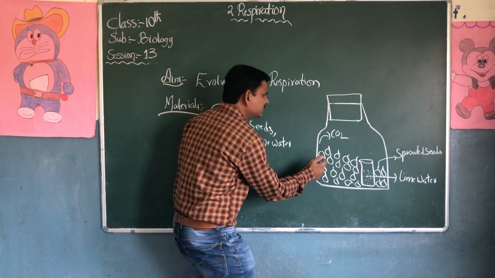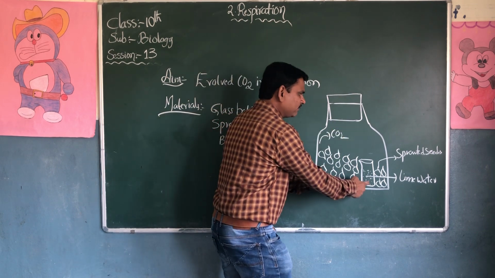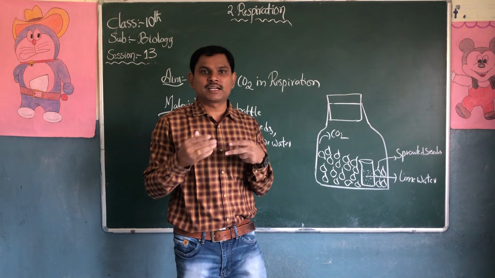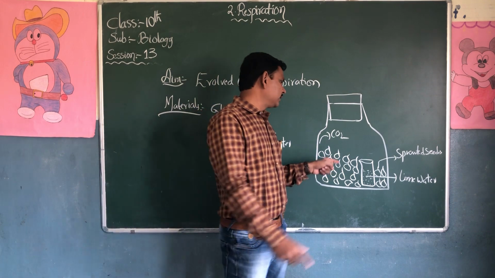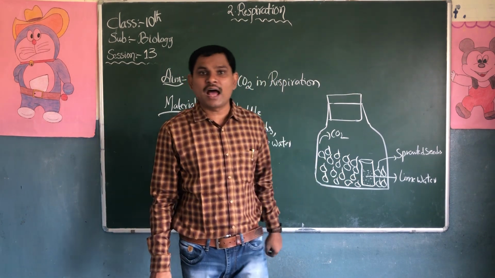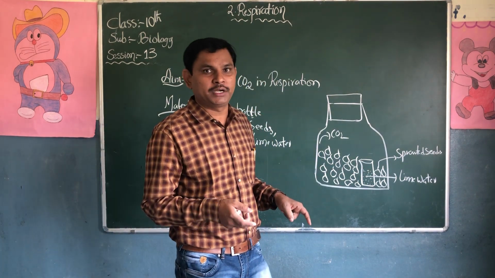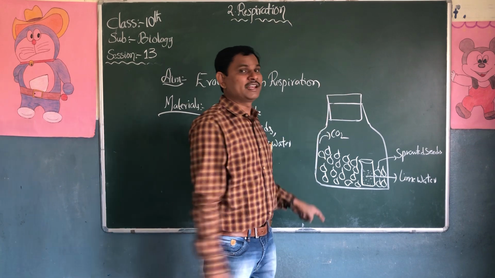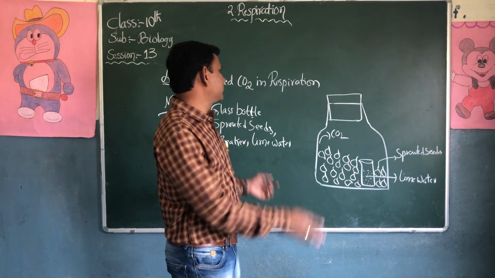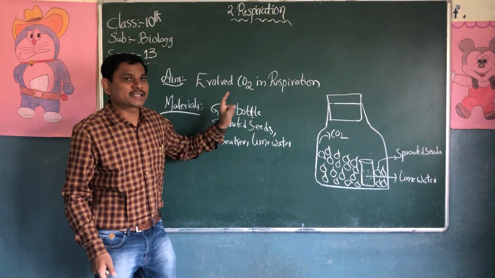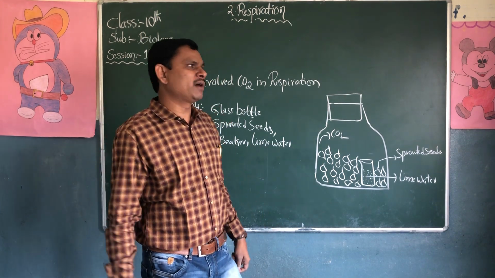When this carbon dioxide is released in the bottle, it combines with the lime water present in the bottle and converts it into a milky white precipitate. How do we know whether the sprouted seeds release carbon dioxide or not? Because when the lime water converts into a milky white precipitate, carbon dioxide has been released by the respiration of the sprouted seeds. This is a simple experiment.